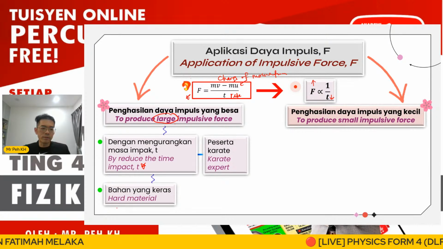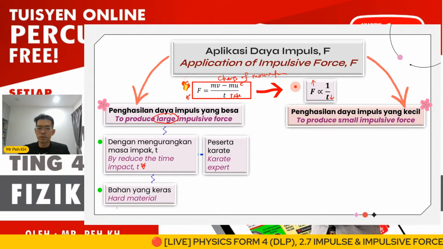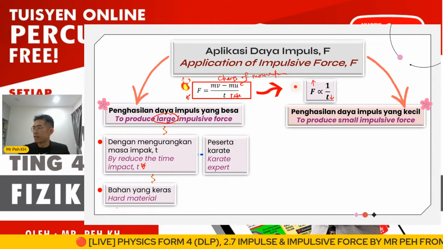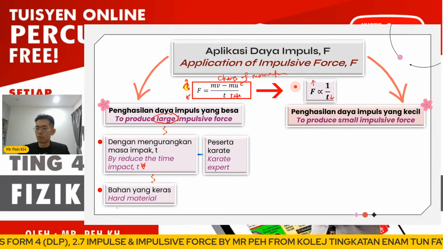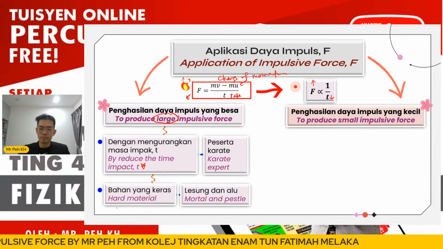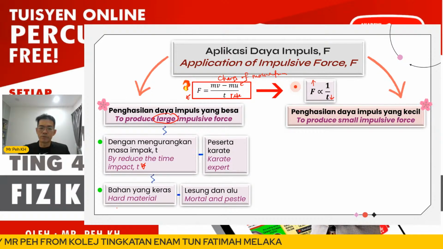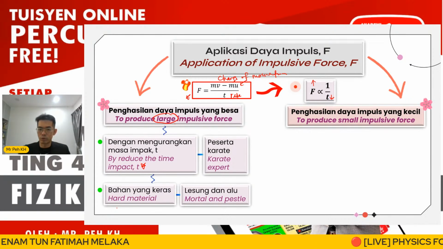Then another one, we discuss the material. For a larger impulsive force, we normally apply it on a hard material because a hard material will cause the time of impact to decrease. Here we have one example, the application of a mortar and pestle. Later on, we will go into detail for this application also.